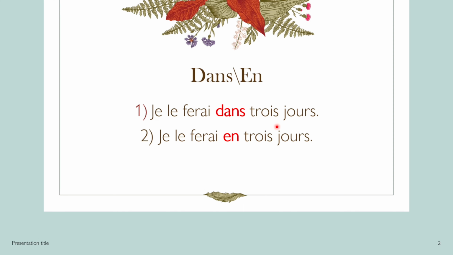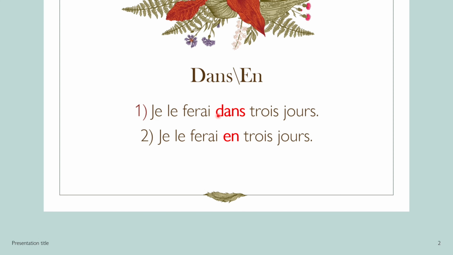But the meaning which these two sentences are conveying is entirely different when we are using dans and when we are using en. So be cautious in using dans and en. Look at the first example where we are using dans: Je le ferai dans 3 jours.